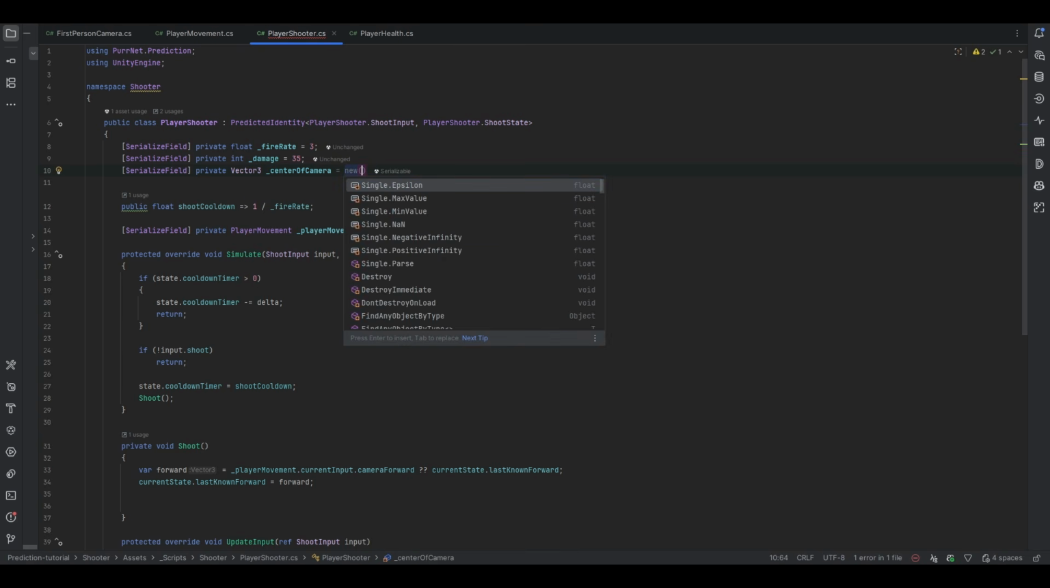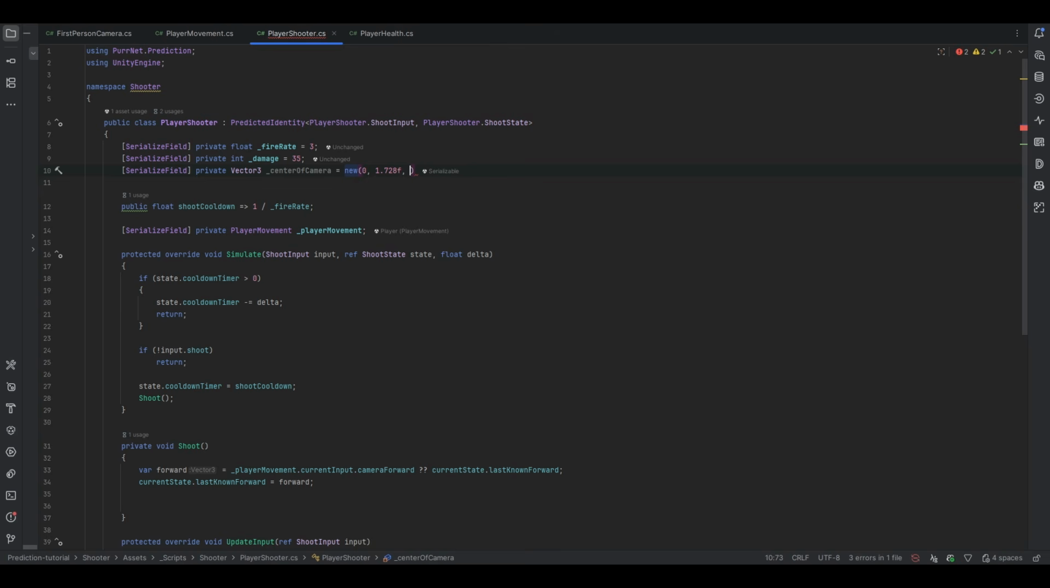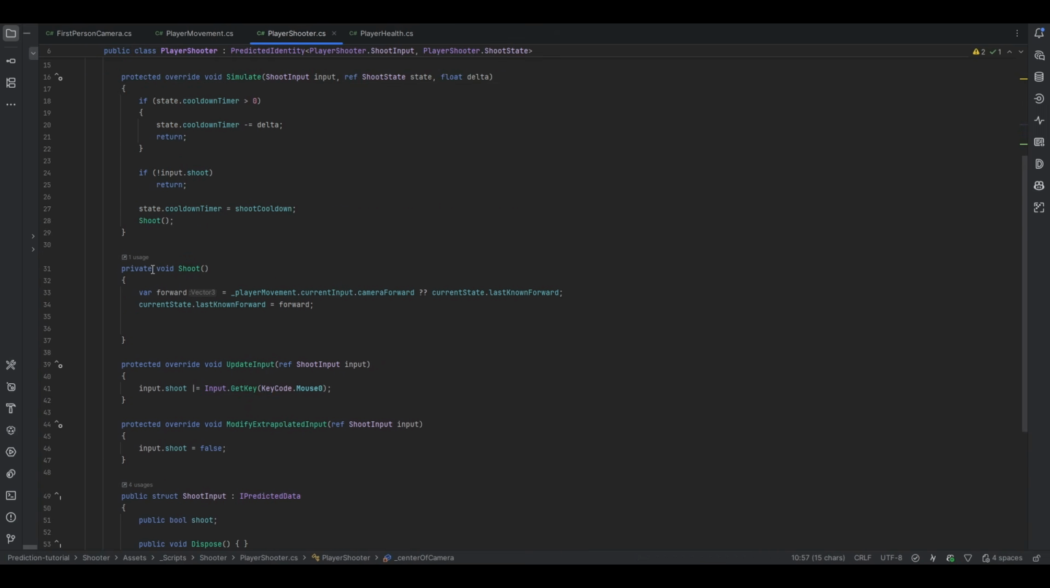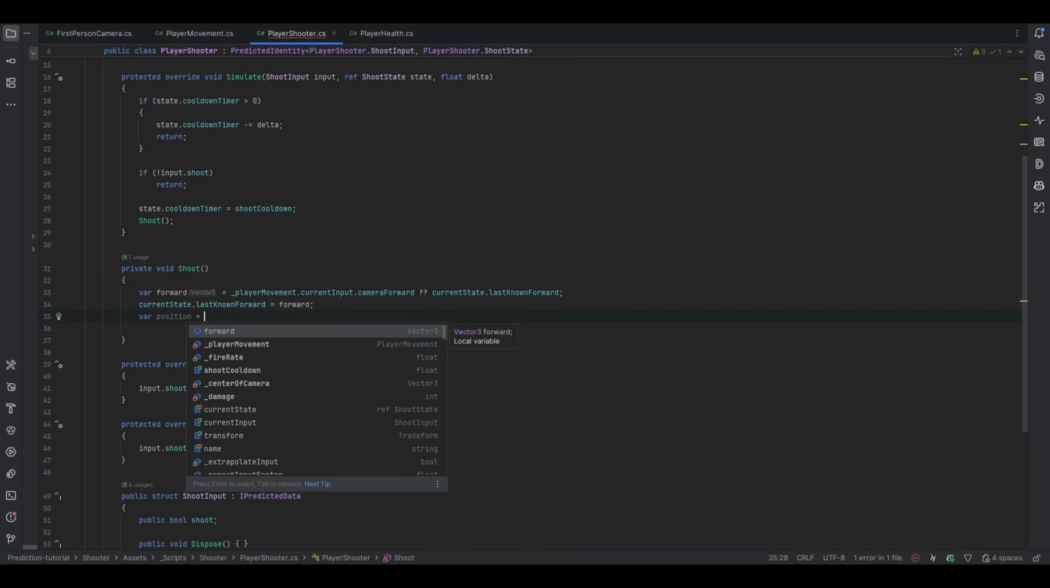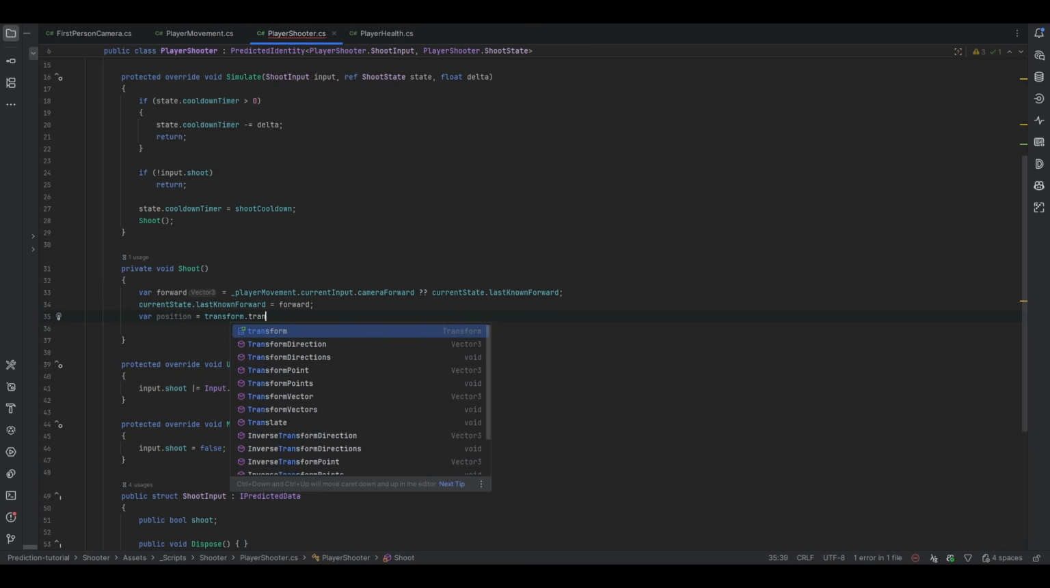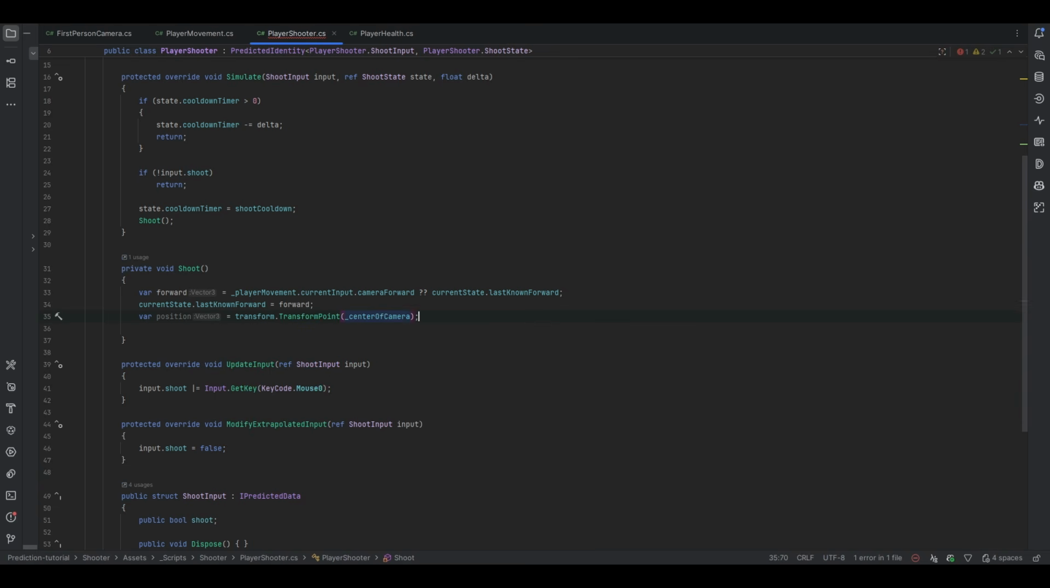And in my case, I actually know exactly what it is because I just copied that value that we have here. And this is essentially our shoot position. So let's just do var position equals this, and this will then be our transform.TransformPoint, which will be that. That'll essentially take it from a local position to a world position, and now we can do the raycast.